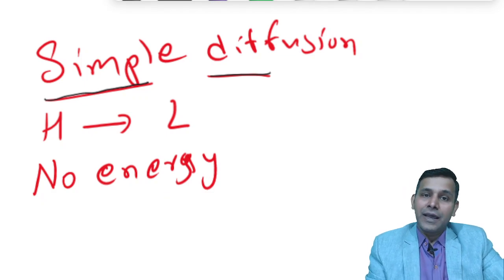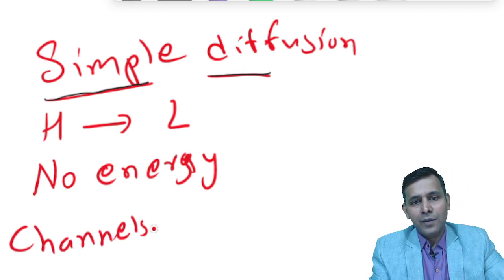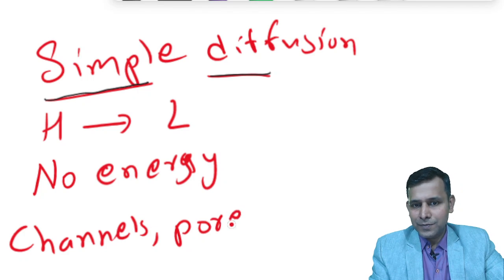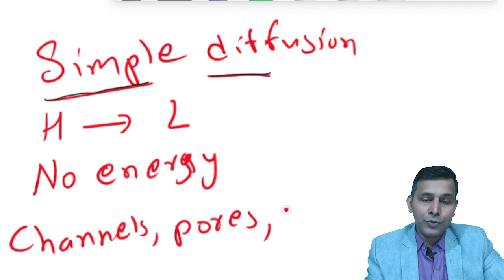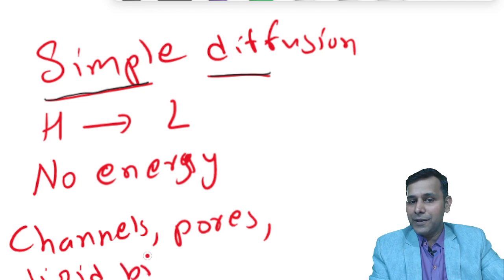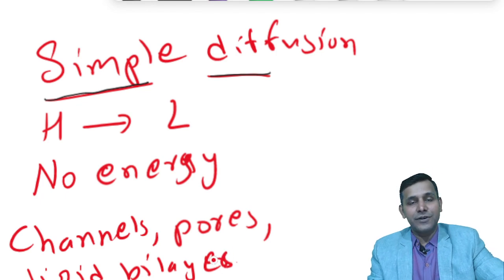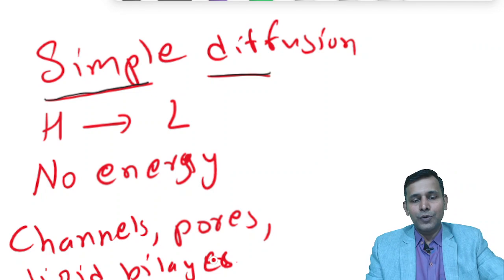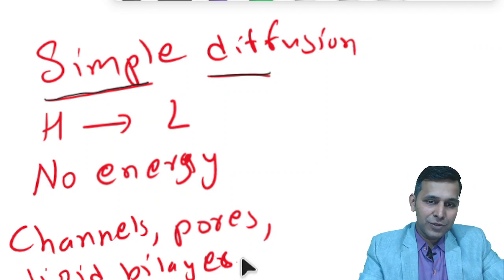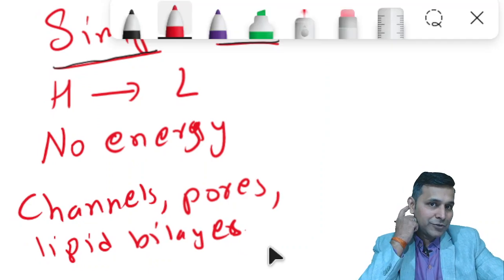Simple diffusion can occur through channels, pores, or even through the lipid bilayer. So for simple diffusion, the action words are channels, pores, and lipid bilayer. If you come across these words, definitely they are a type of simple diffusion.